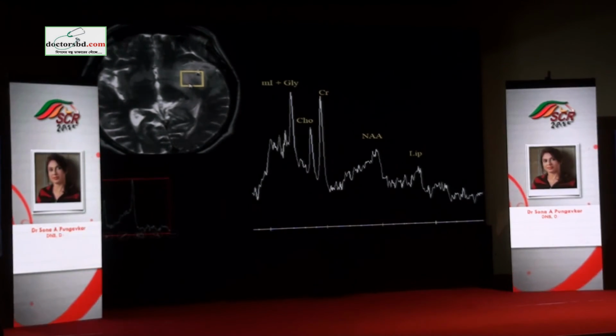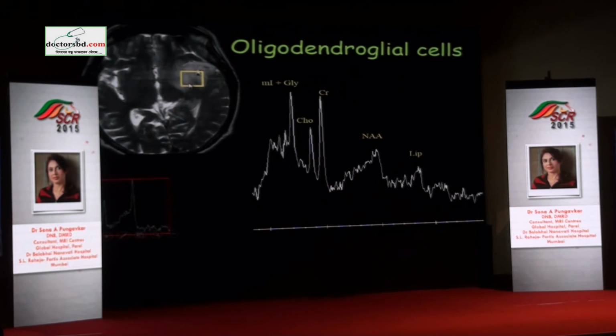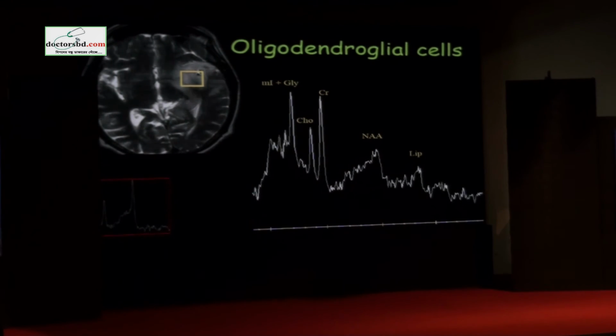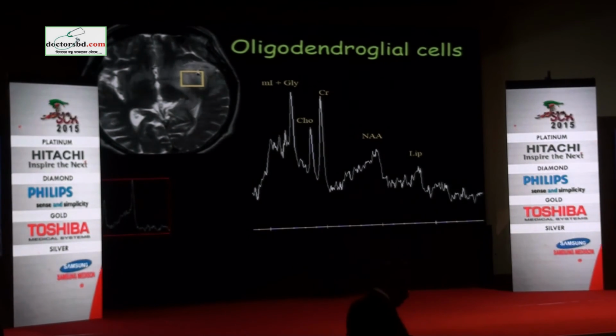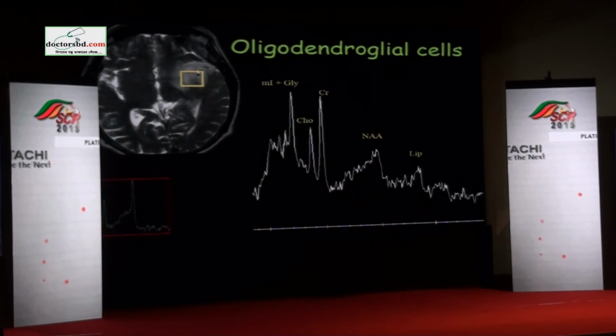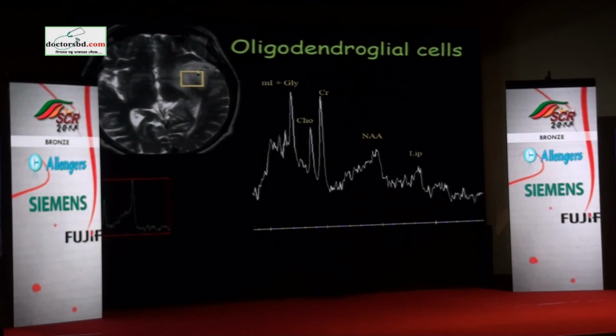So this tumor type is one which contains oligodendroglial cells, in which creatine is present in higher concentration. So there is a pseudo decrease in the size of choline and choline-creatine ratio. These cells also contain glycine, which comes at the same place as MI, and so you get addition of MI and glycine, which becomes a taller peak. So if we recognize this, we can predict the histopathology to the pathologist that we're looking at an oligodendroglial tumor.